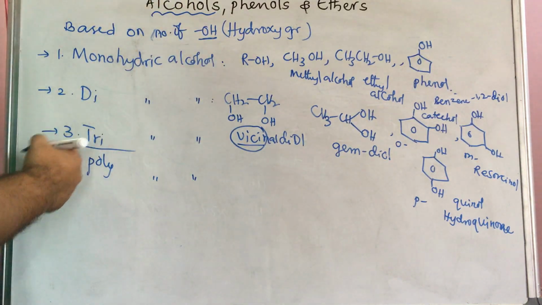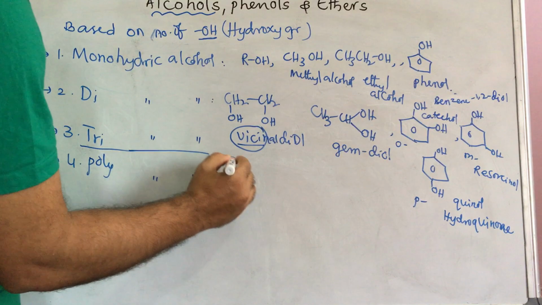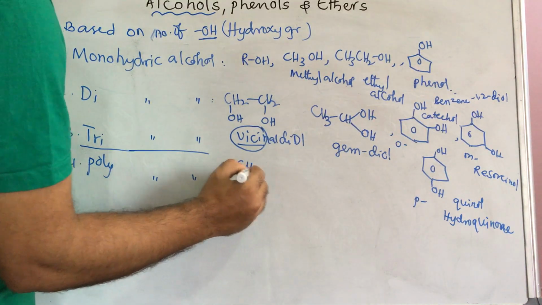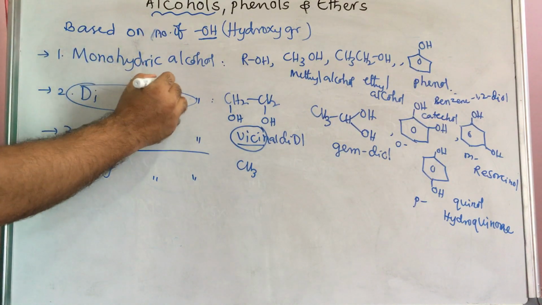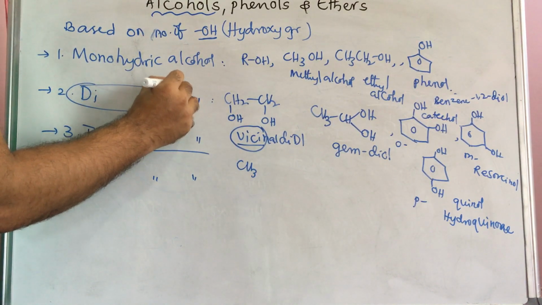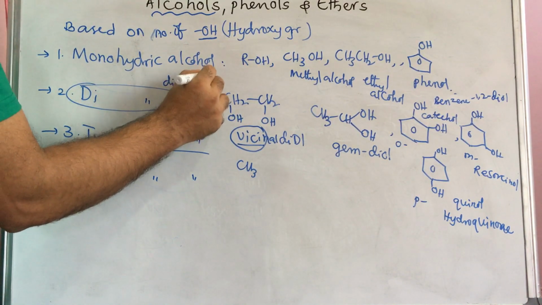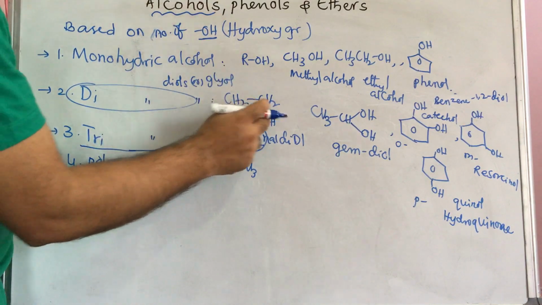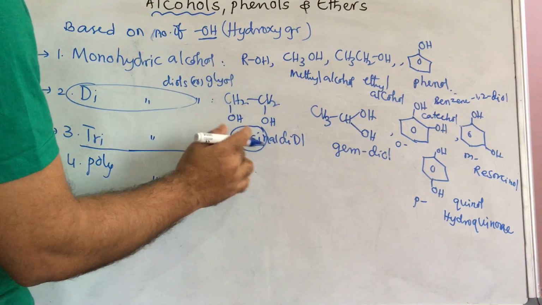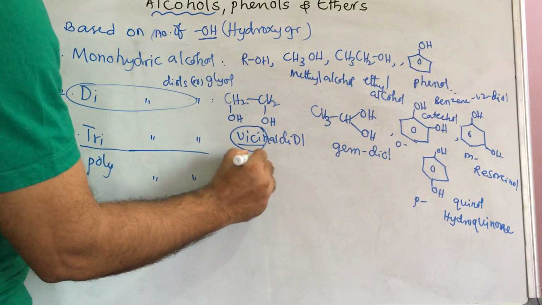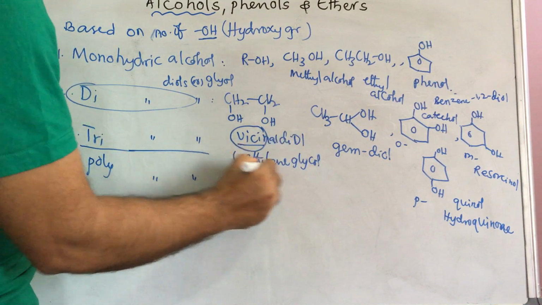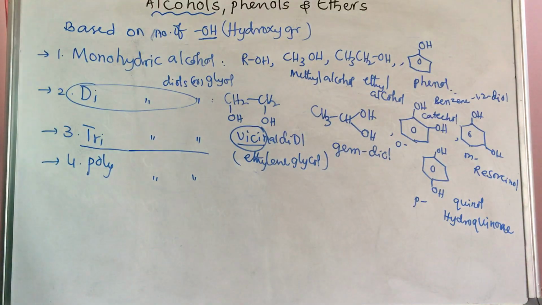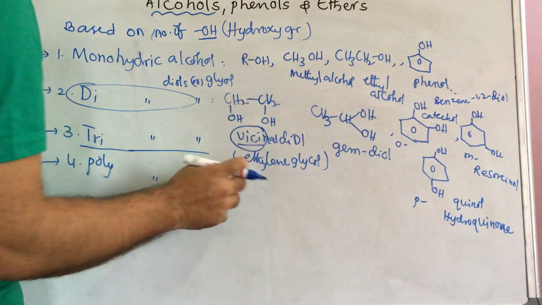Next, trihydric alcohol. This dihydric alcohol is also known as diols, or it is called glycol. The common name of this is ethylene glycol. Sometimes it is called vinyl diol, but that is just a representation for understanding purposes. It shows in which position the hydroxyl groups are present, but it is not the name.